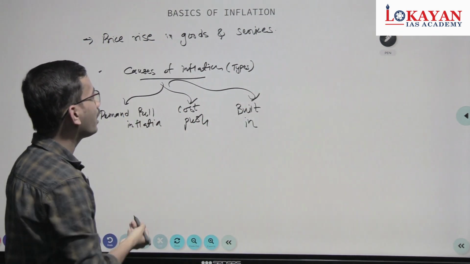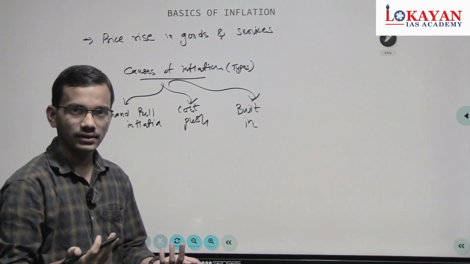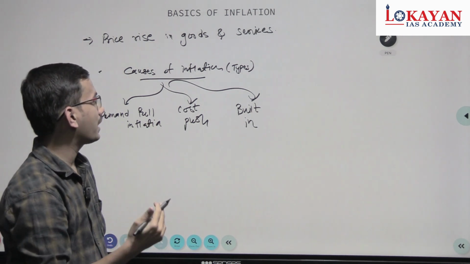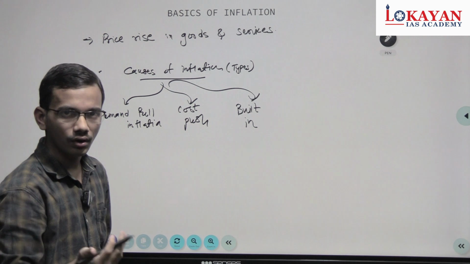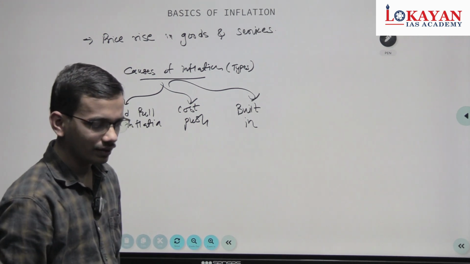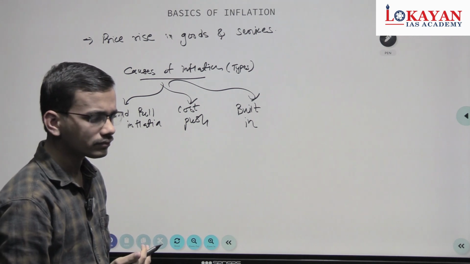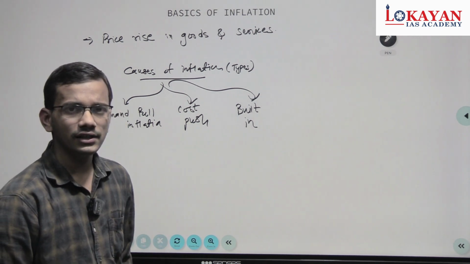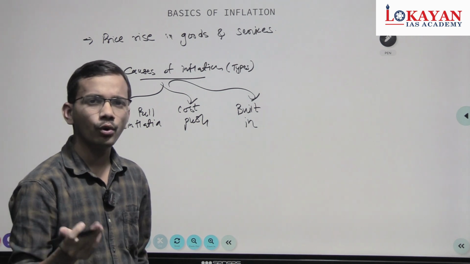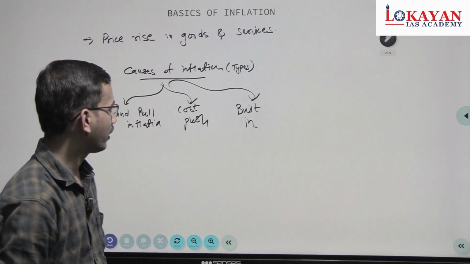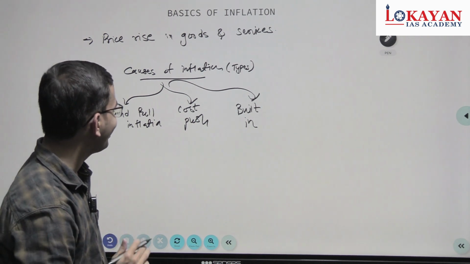Demand pull: due to increase in demand of certain good, price rises. Cost push: due to rise in the price of that particular good due to various reasons. It may be due to rise in the raw material. And third one is built in, that is due to structural bottlenecks, lack of cold storages, lack of transportation facilities, and etc. So we have discussed briefly.